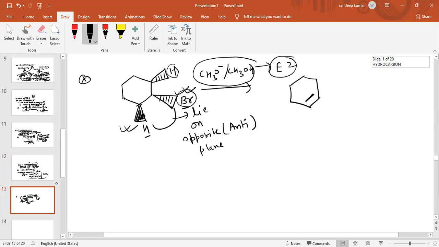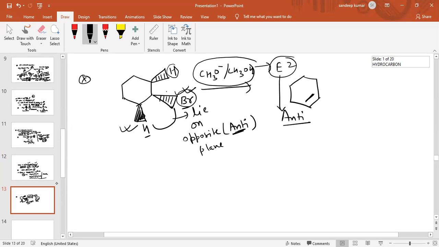For E2 elimination reaction, there is a condition: the removed groups, hydrogen and halogen, must be at anti position to each other. Like in this case, the bromine atom lies inside the plane and the hydrogen lies outside the plane. So this reaction always follows anti-elimination. Therefore this pi bond is not formed, this pi bond is formed. So this is basically the E2 elimination.